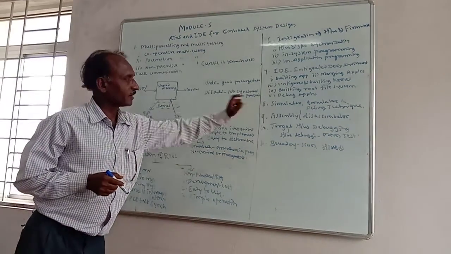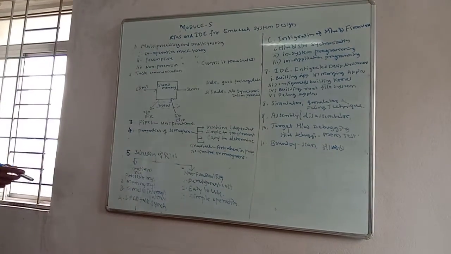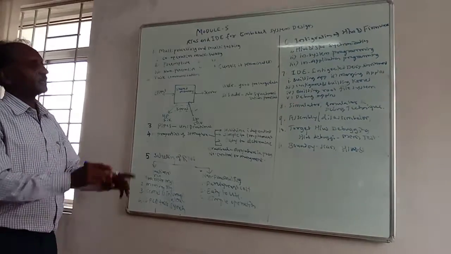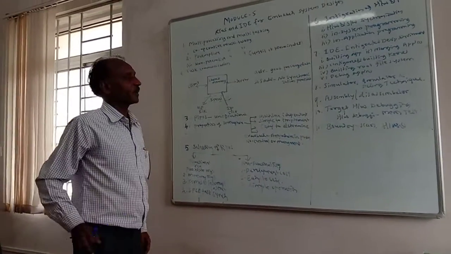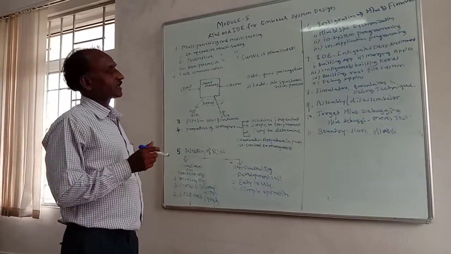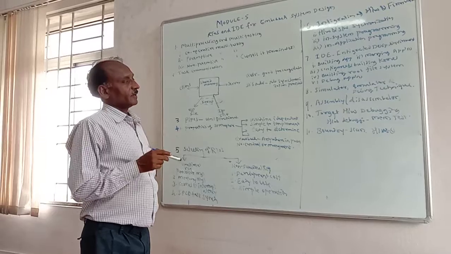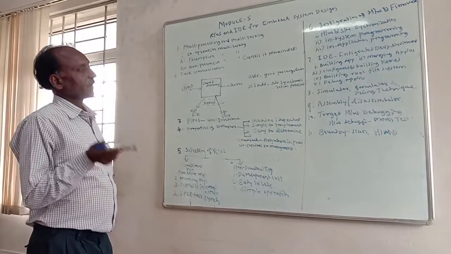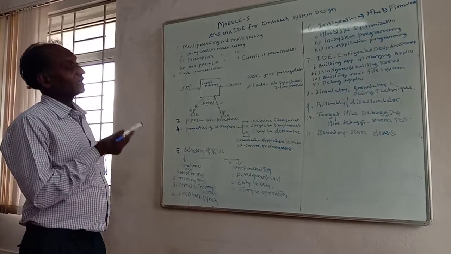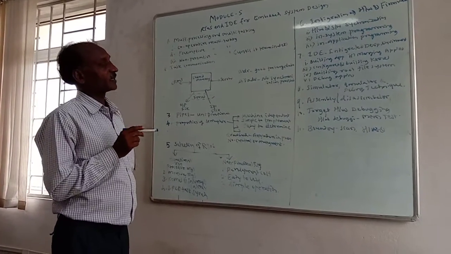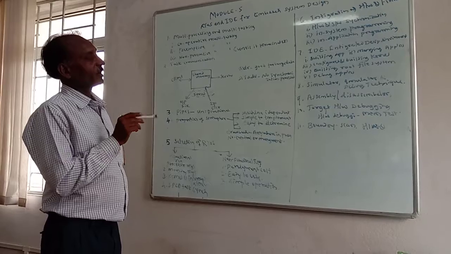Another important point is simulator, emulator and debugging techniques. Simulation means simulating the hardware. The hardware may be a circuit diagram or logic devices. Anything can be simulated according to the nature of the circuit. You write the code, execute it on those circuits and see the output. That is simulation. Now emulator and debug technique.